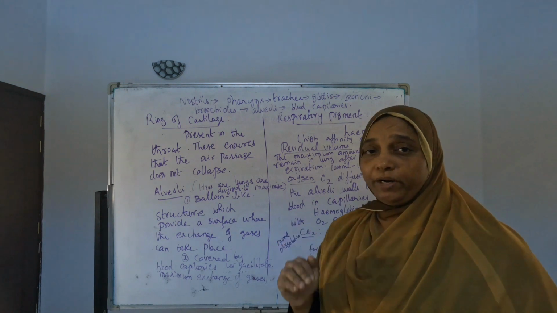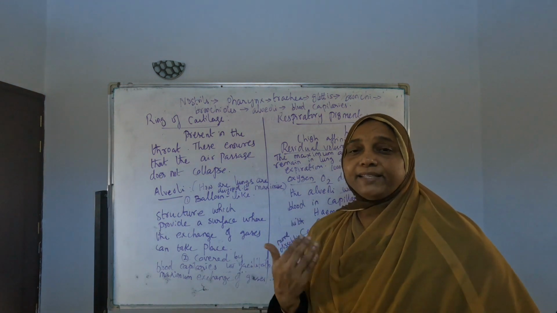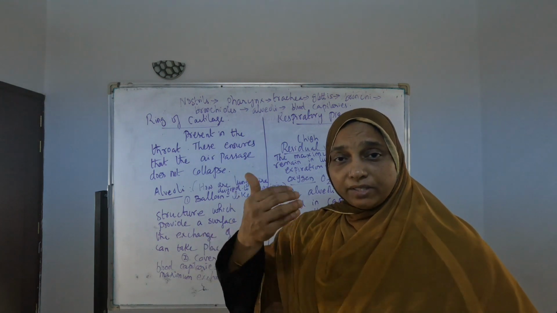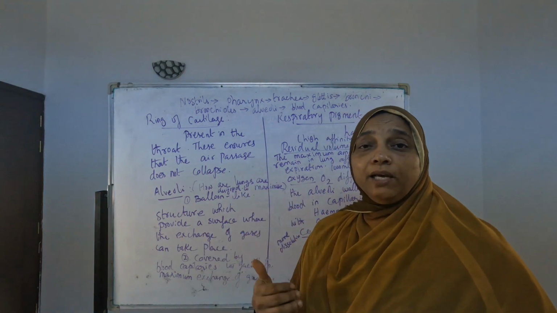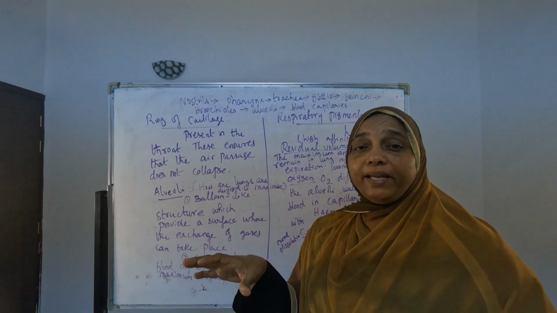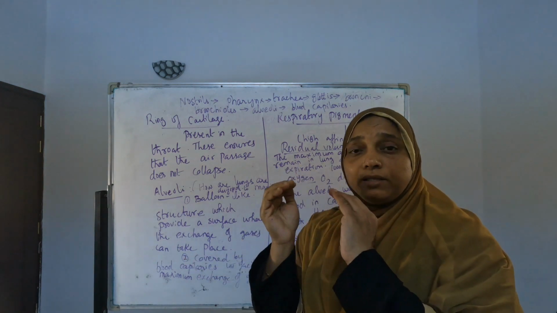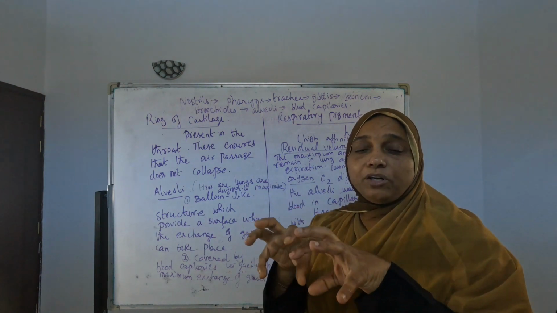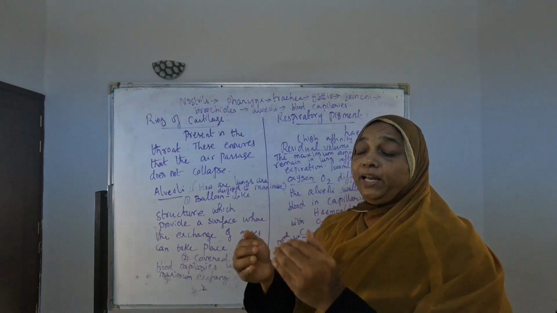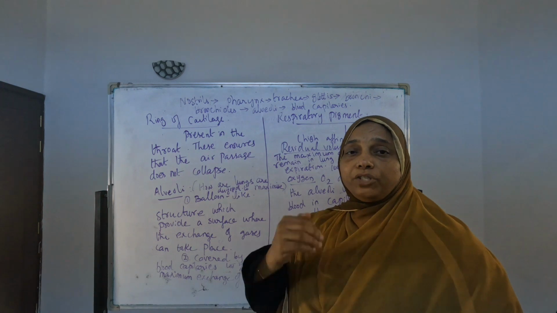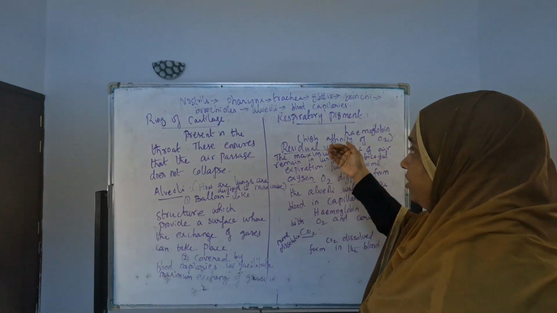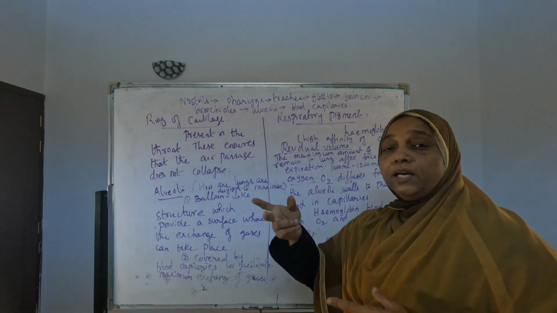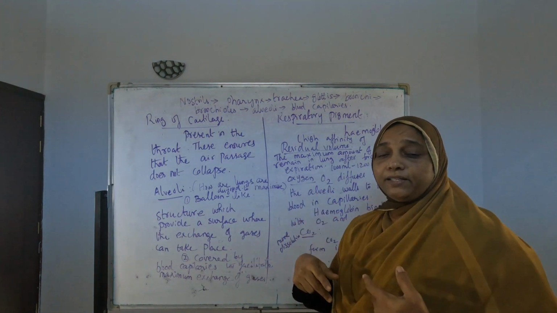Why does this residual volume come? Because when the exchange of gases is happening, oxygen is going out and at the same time carbon dioxide is exchanging inside the lungs. So at that time, it takes some amount of time. For this small amount of time we need some oxygen in the lungs. So it retains some amount of oxygen inside the lungs, and that is called residual volume.